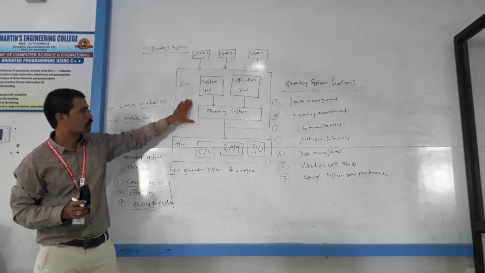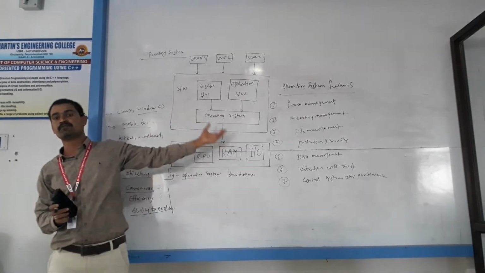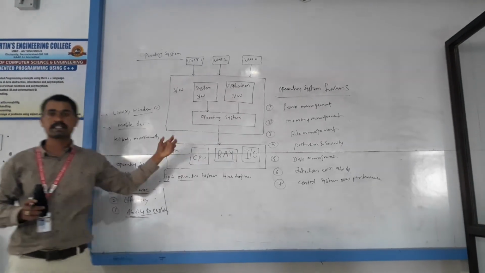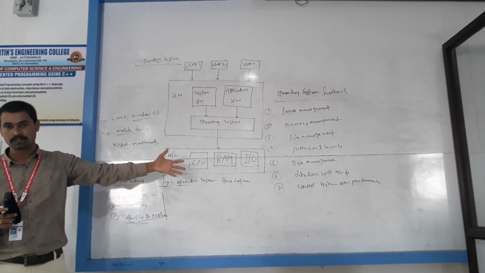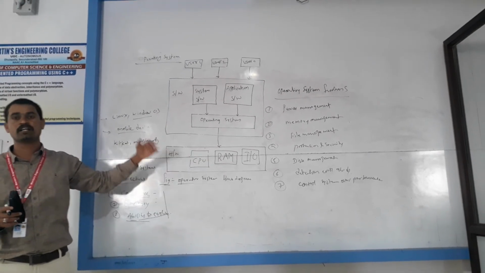What is the main purpose of this operating system? It provides an environment in which the user can execute programs in a convenient and efficient manner.